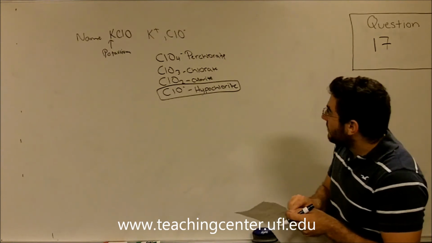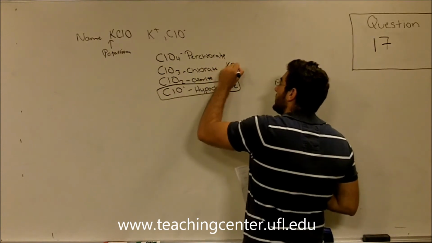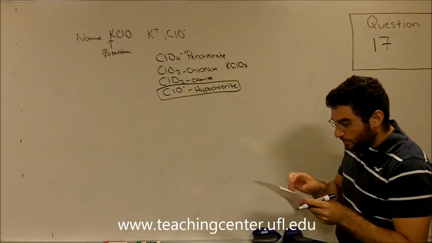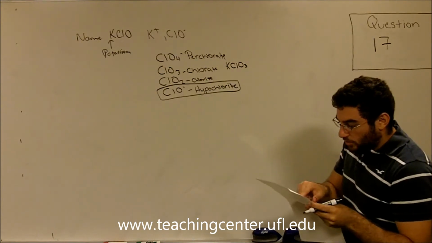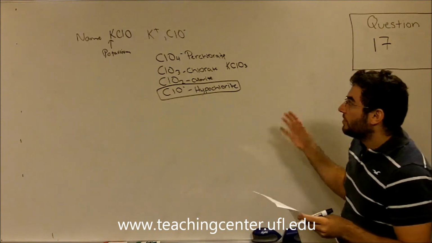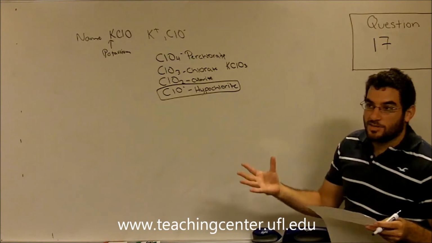Number one says potassium chlorite. Well, potassium chlorate would look like KClO3. So answer choice number one is not possible. Potassium I hypochlorite, answer choice number 5. Potassium is not a transition metal. Therefore, there's never a Roman numeral associated with it.